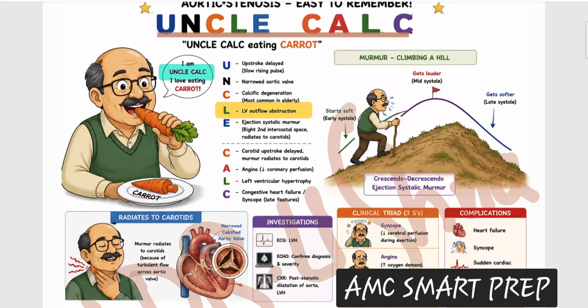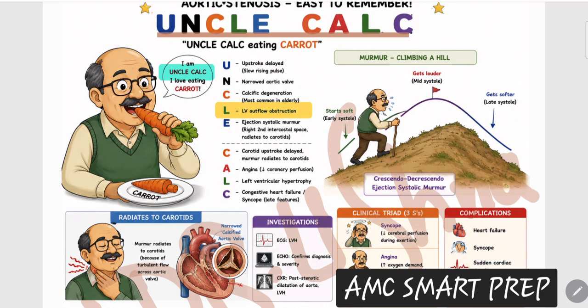Carotid murmur radiation that is present with your old age patient, that is aortic stenosis. Now, what is the type of murmur and what is the location of murmur? So type of murmur, remember, he loves to go up the hill and down. So the murmur is going to start at an increase in intensity, reach its maximum, and it's going to come back to its original state. This murmur is known as crescendo, decrescendo, upward, downward, upward, downward. So crescendo, decrescendo, ejection systolic murmur is your aortic stenosis.